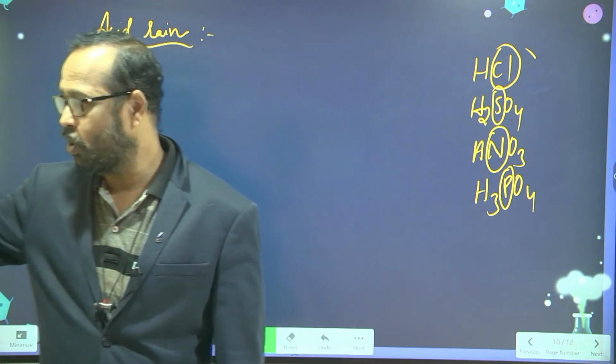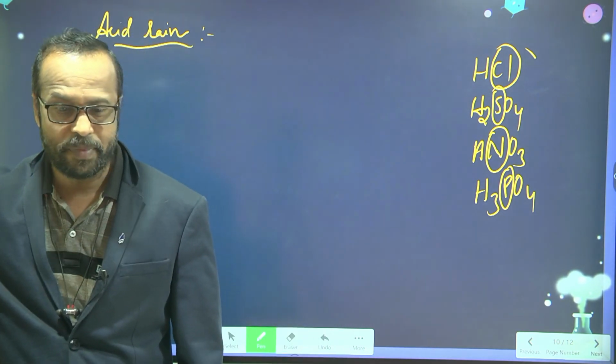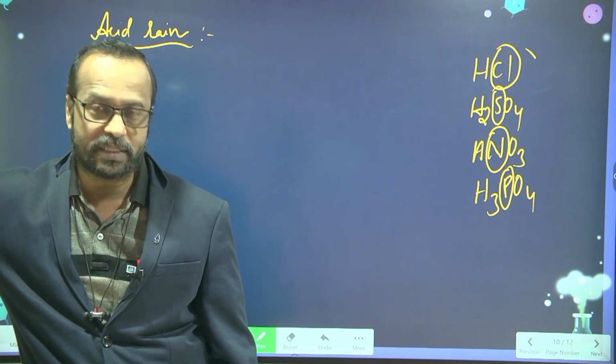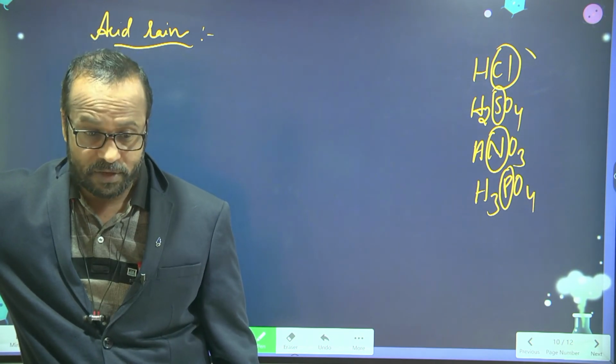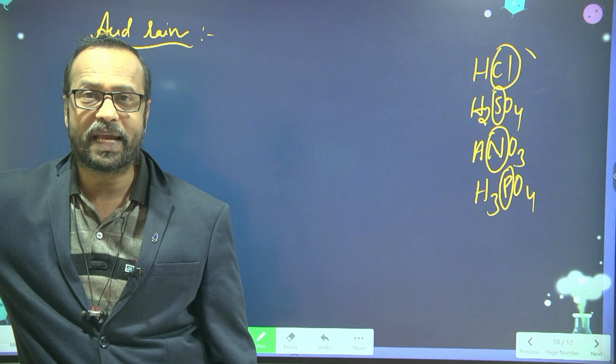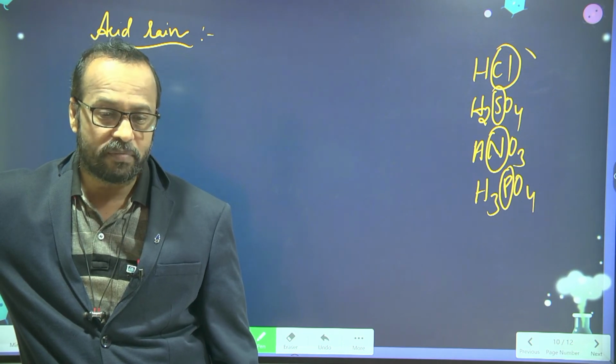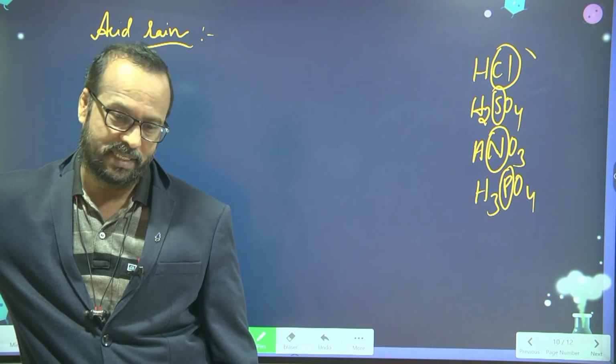So these are the gases, like sulfur dioxide, sulfur trioxide, oxides of nitrogen.